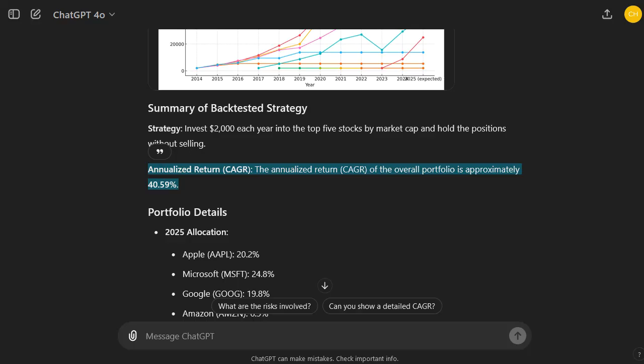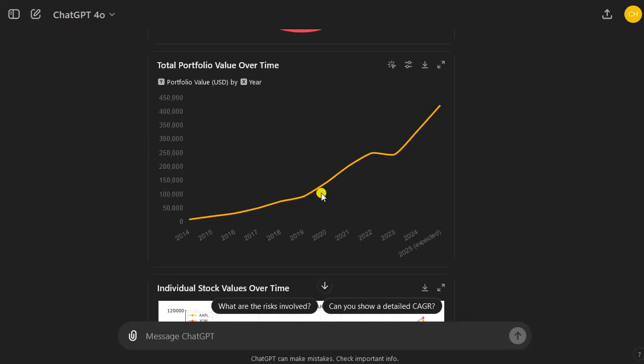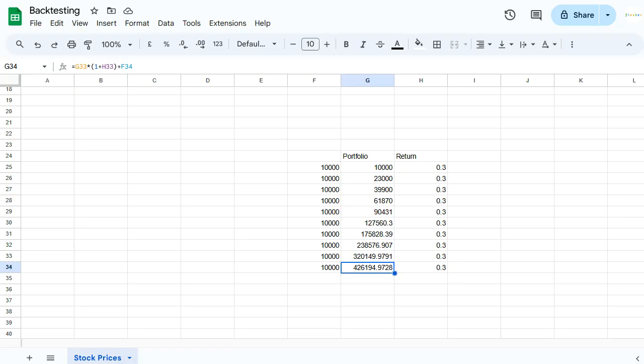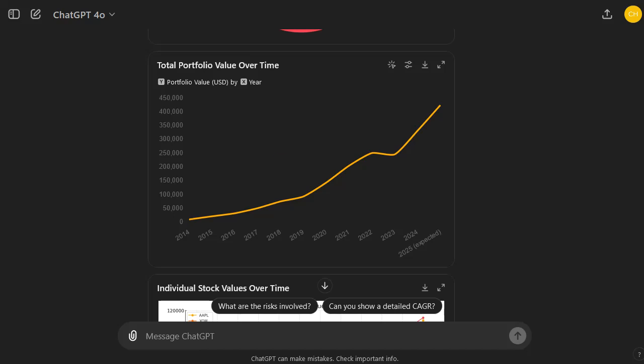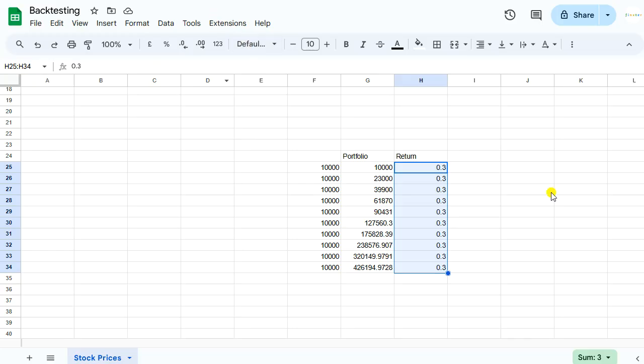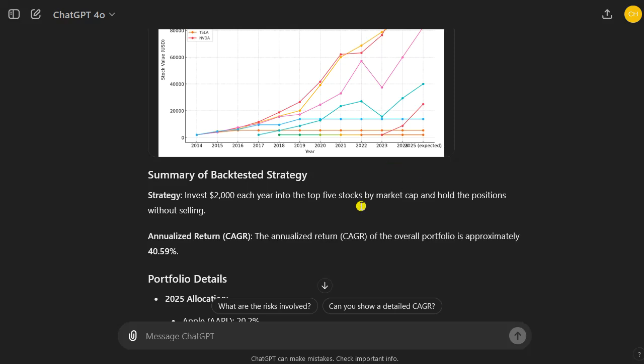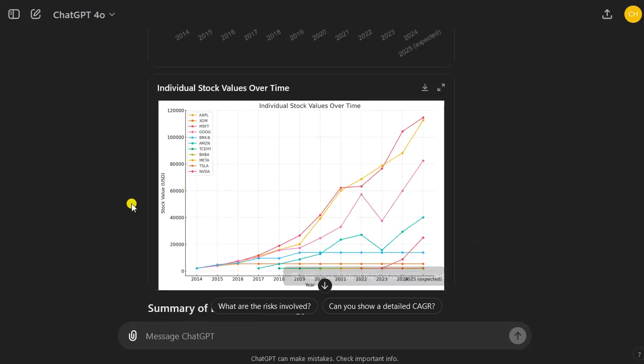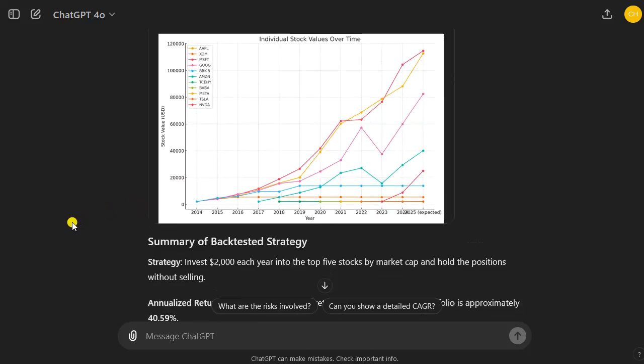And this is roughly the end value of our portfolio, 424K, right? 424K and 426K. So it's roughly the same. So our compound annual growth rate actually would be 30%. So ChatGPT made some mistakes in this calculation, but I figured out the mistake as well. Okay, so this simple strategy roughly has given a 30% compound annual growth rate.